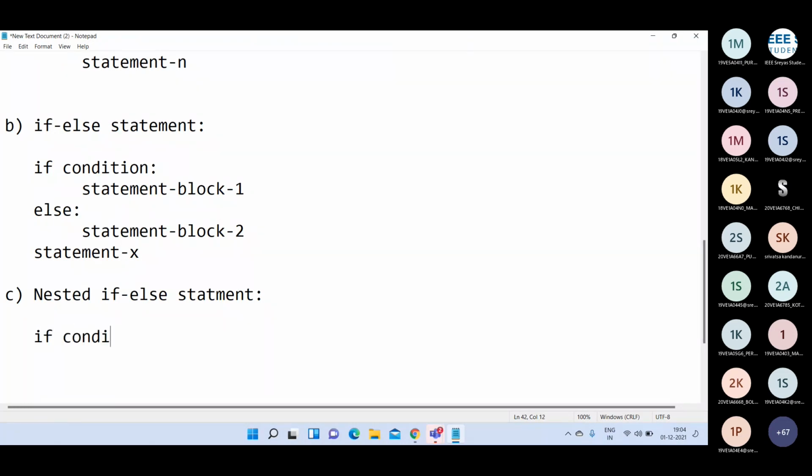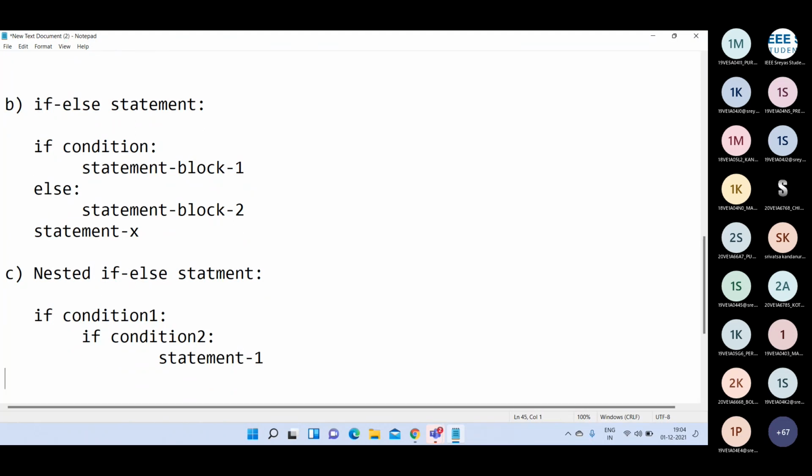The syntax here is: if condition 1 colon, then we can write if condition 2, then statement 1. Clear?